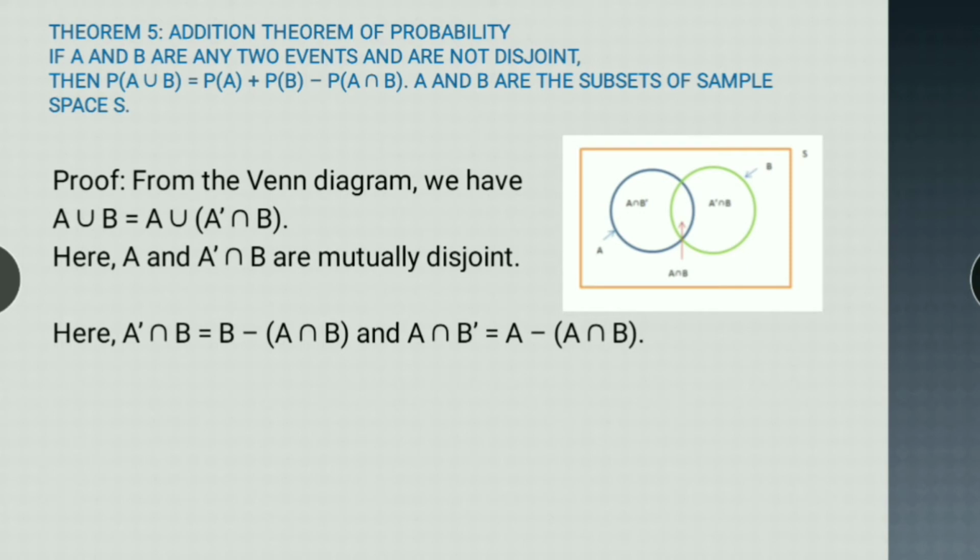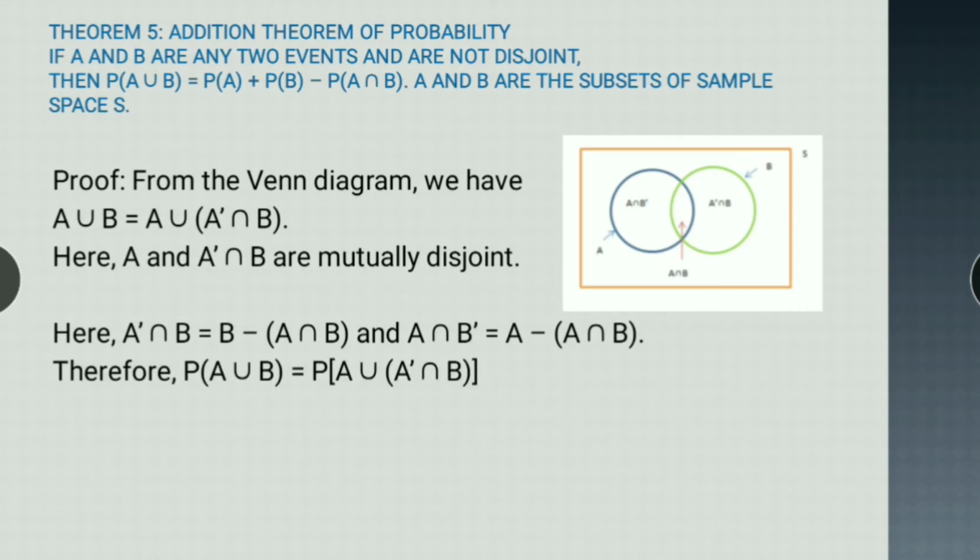Here, if you see, what is A dash intersection B? A dash intersection B is this whole B minus the intersection A intersection B. And what is A intersection B dash? If you see, what is this? This is A minus the common part between the two things.